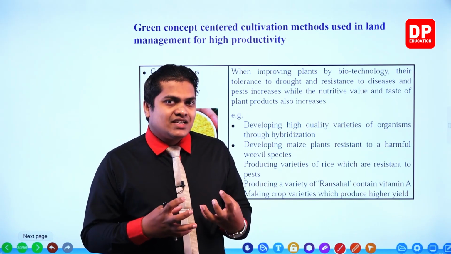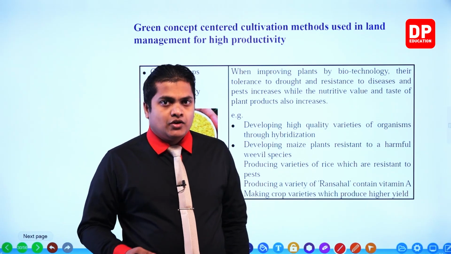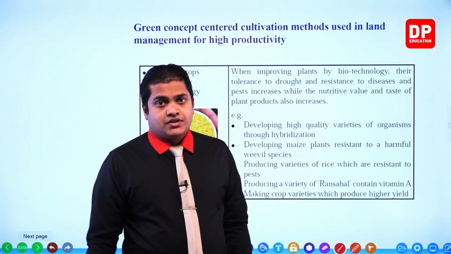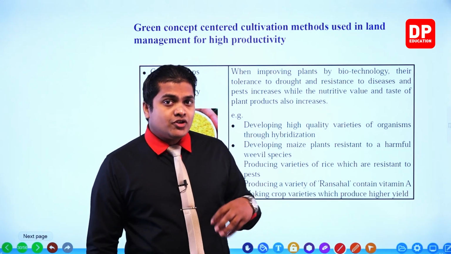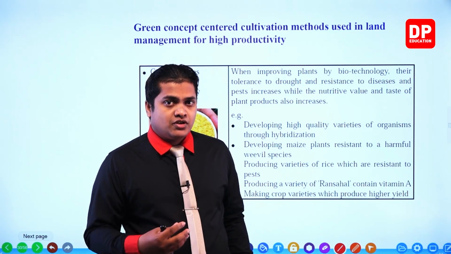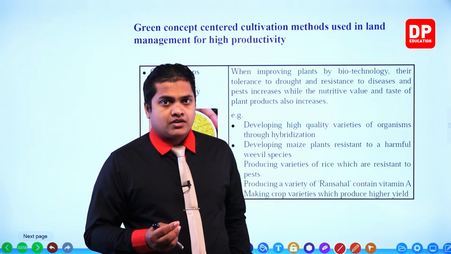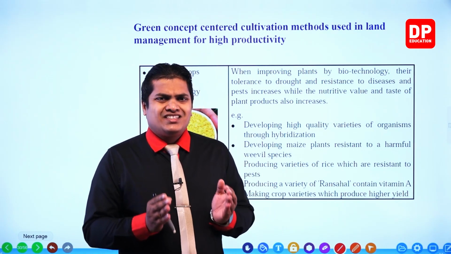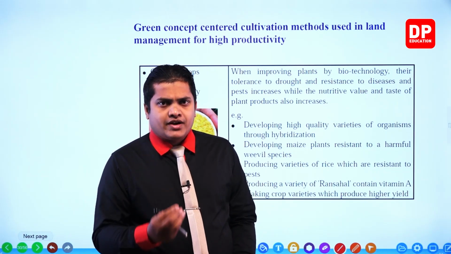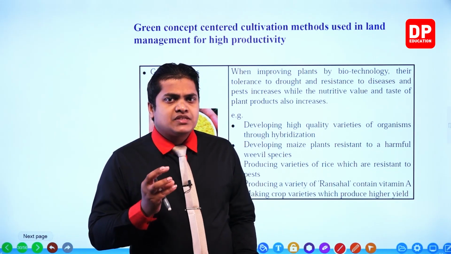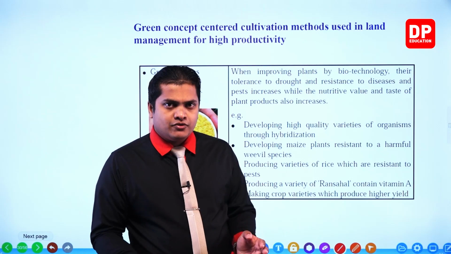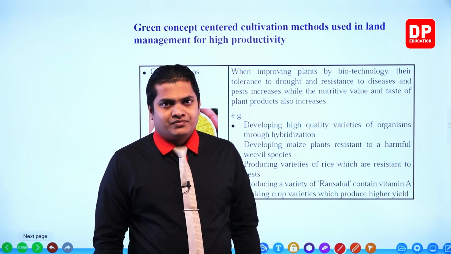So by using genetic engineering, my dear children, we can produce plants that can carry more harvest, or some special kinds of plants that can provide special kinds of crops and special kinds of agricultural products. For an example, you know that each and every grape, when you take grapes, a fruit, each and every grape contains some seeds. However, by using genetic engineering, my dear children, we can produce seedless grapes.